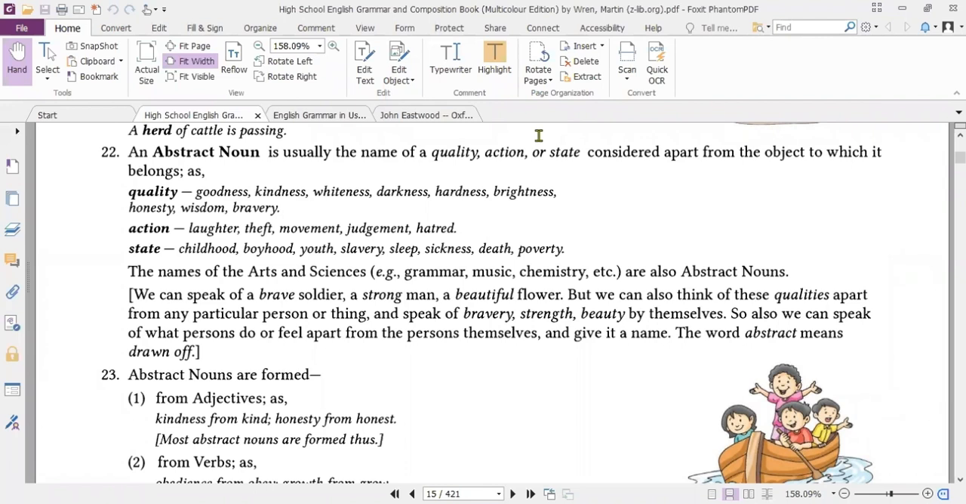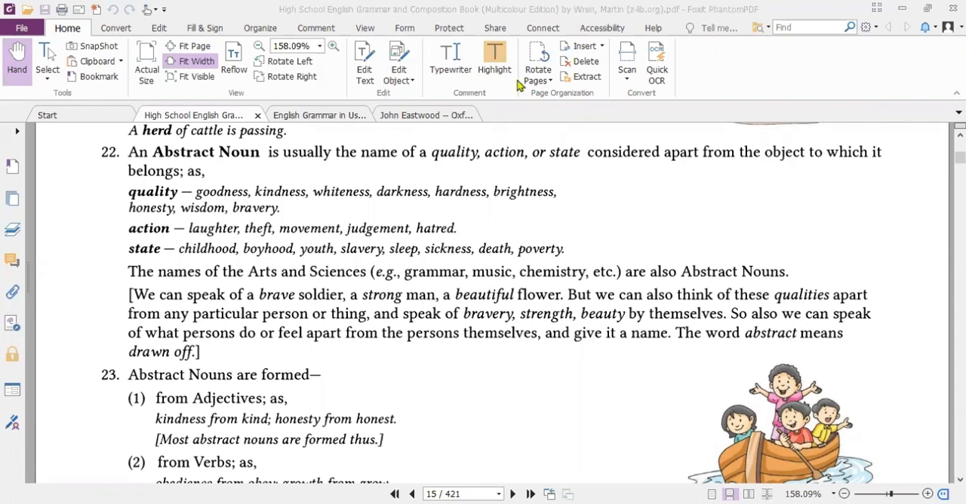Qualities such as goodness, kindness, whiteness, darkness, hardness, brightness, honesty, wisdom, bravery, stupidity, idiocy, badness, anger, hate. All these qualities are considered abstract because we can only feel them, but we can't touch them. We can't just use our senses or bodily qualities to experience them.